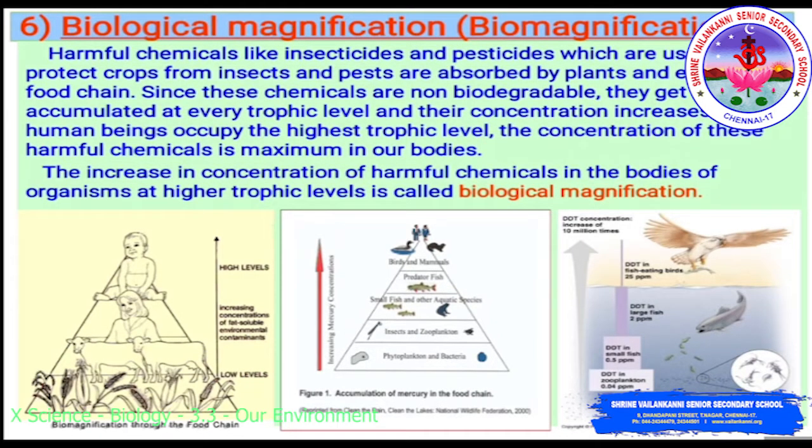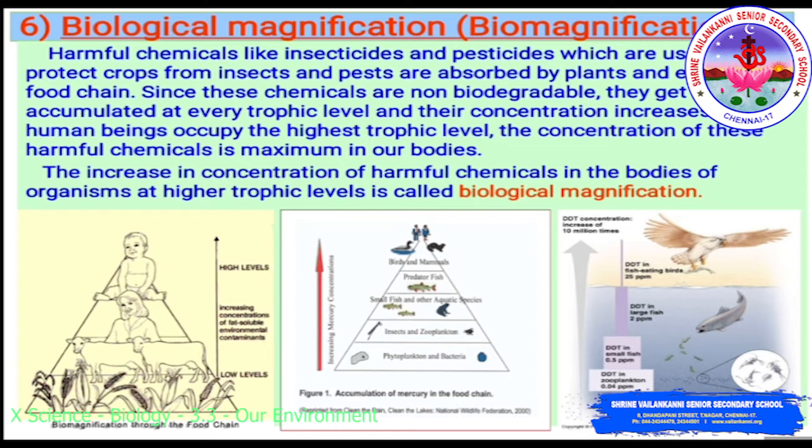Harmful chemicals like insecticides and pesticides, which are used to protect crops from insects and pests, are absorbed by plants and enter the food chain. Since these chemicals are non-biodegradable, they get accumulated at every trophic level and their concentration increases. Since human beings occupy the highest trophic level, the concentration of these harmful chemicals is maximum in our bodies. The increase in concentration of harmful chemicals in the bodies of organisms at higher trophic levels is called biological magnification.